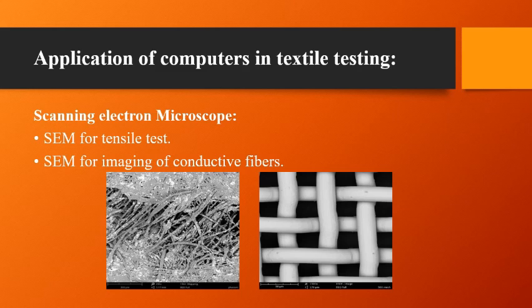Next one, conducting fibers such as metal grids can be effortlessly imaged in SEM without any complex sample preparation. So the specimen composed of the fiber is arranged on a pin stub and then positioned on a holder capable of being inserted into the microscope.